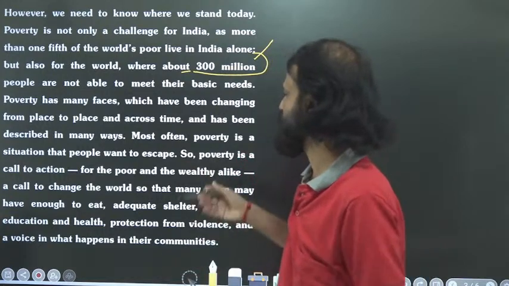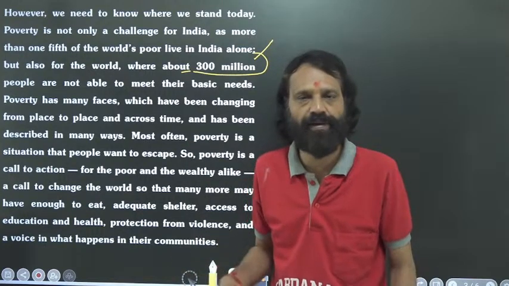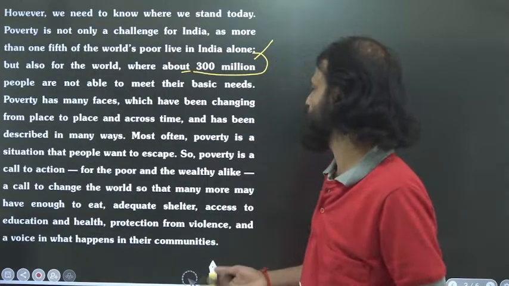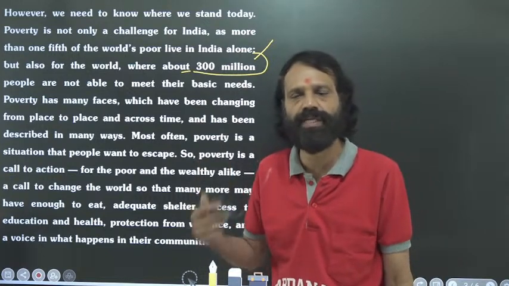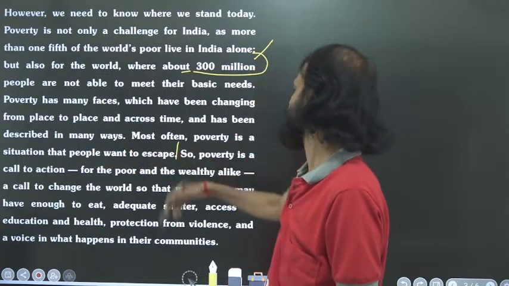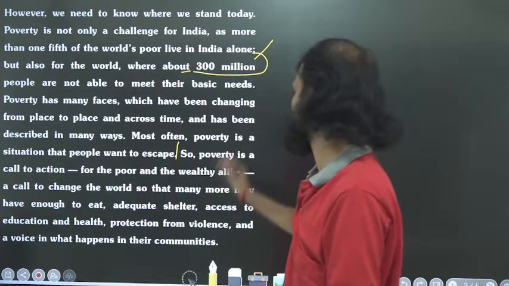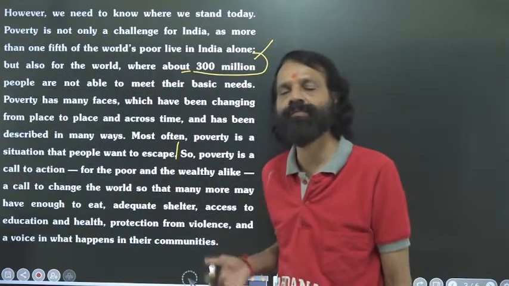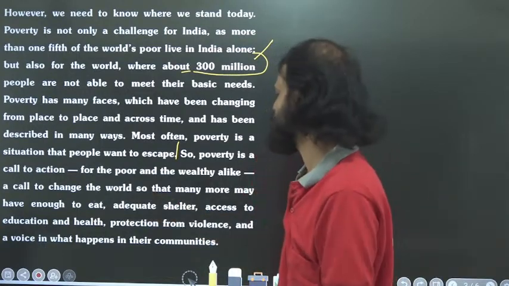Then another thing is that one must have proper dresses. Then one must have houses also. So anyway, we wanted to remove poverty from this world. Therefore, we all need to work hard on that topic. Poverty is a situation that people want to escape from. Poverty is a situation that everyone wanted to escape from. So poverty is a call to action. We all need to work to eradicate poverty from the society.